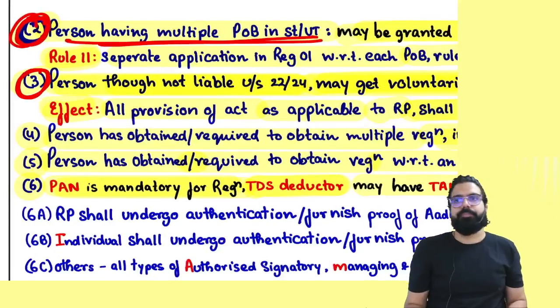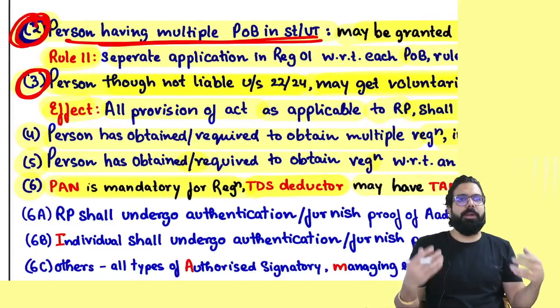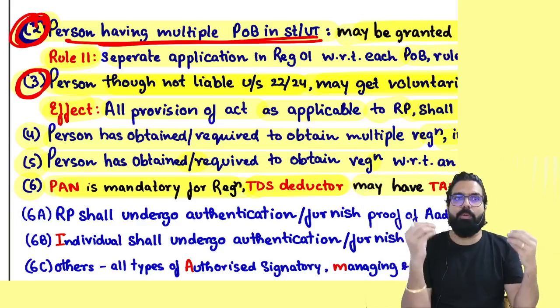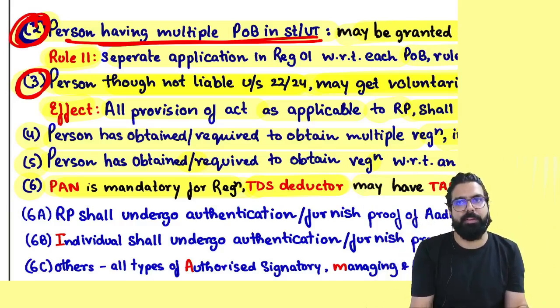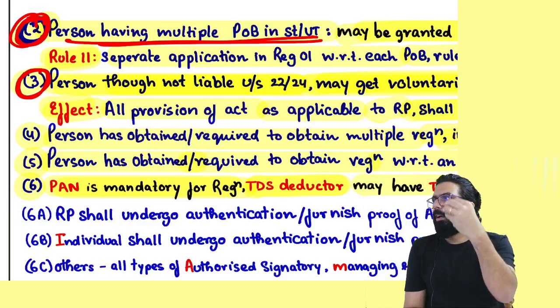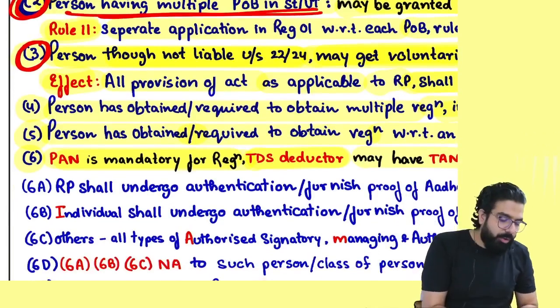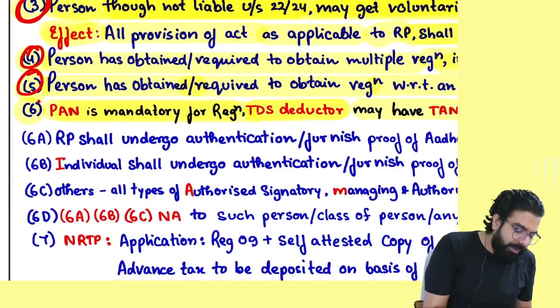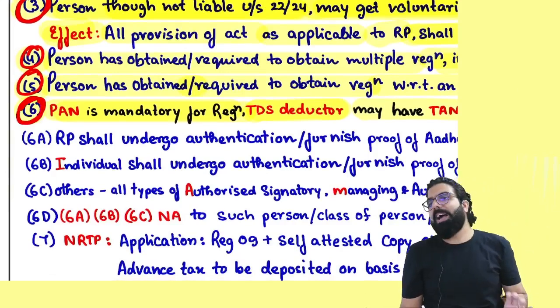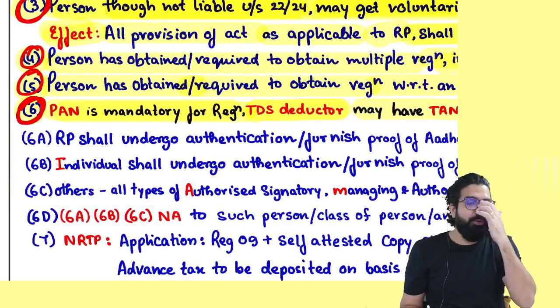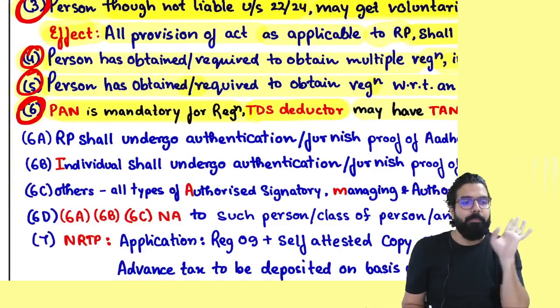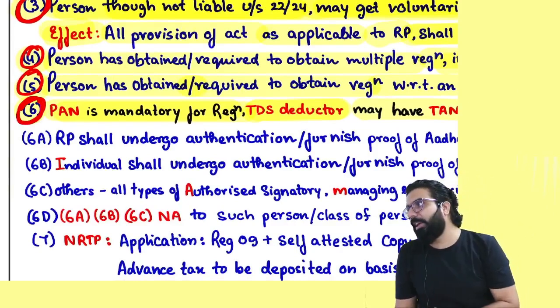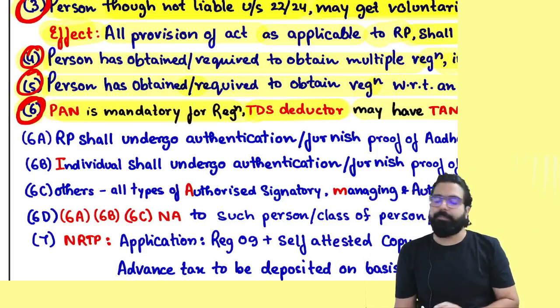25(3) told, voluntarily, if you want to become a voluntary bakra, saying I want to take registration, you can go ahead and take registration voluntarily. 25(4) and (5) told about distinct person. 25(6) told that PAN is mandatory. Whenever you want to take registration, PAN is mandatory. But a TDS deductor can also use what, everyone? TAN.